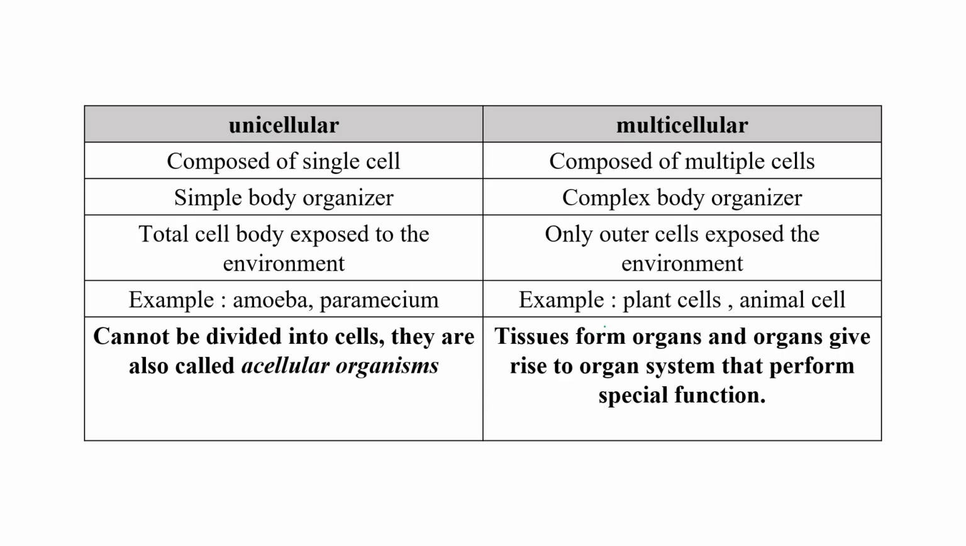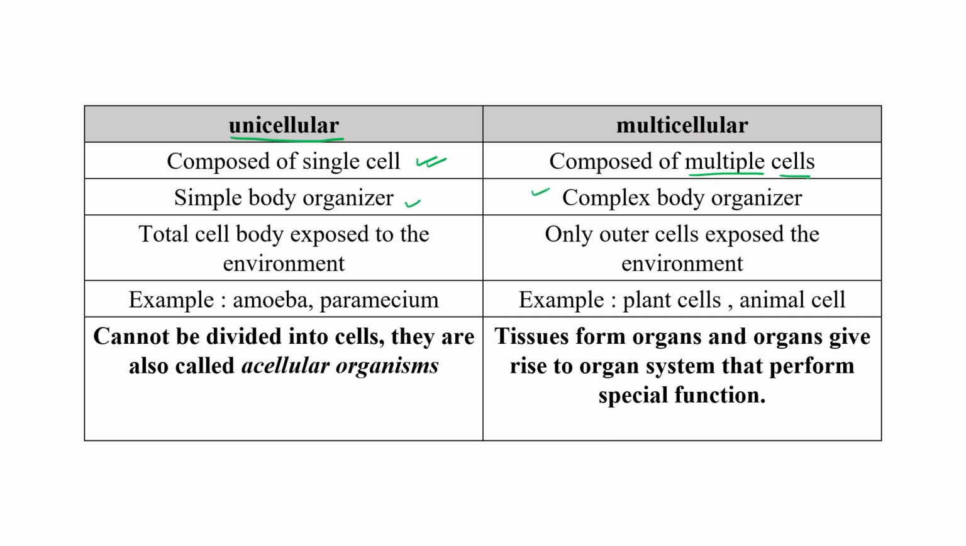So let's compare unicellular and multicellular organisms. Unicellular organisms are composed of a single cell only. This term defines itself, right? While multicellular organisms are composed of multiple cells. So in unicellular organisms, if only one cell is there, then the body must be simple, a simple body organization.